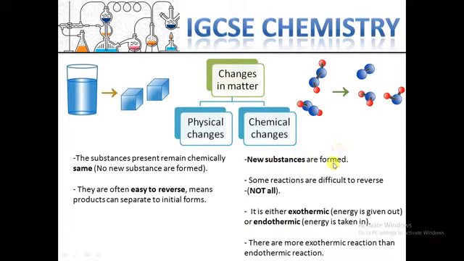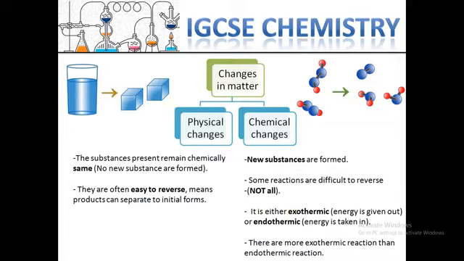like the chemical changes which you make over heat, like cooking. For example, cooking, when you are making food, you give energy in the form of fire, in the form of heat. So that is an endothermic chemical change. Also, cooking is a kind of chemical change, because when you make new food, you cannot reverse to the initial ingredients, and a new substance, new food, you will get finally.